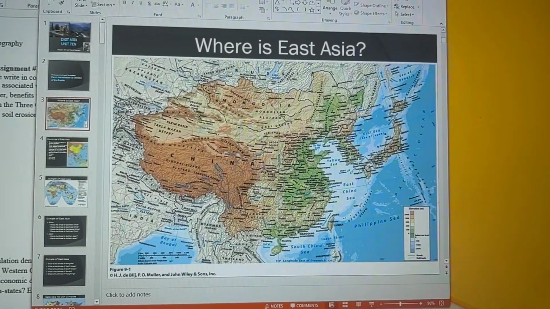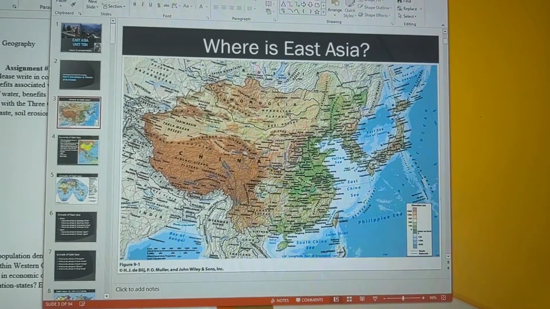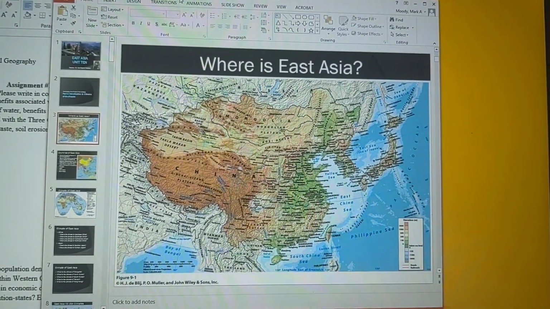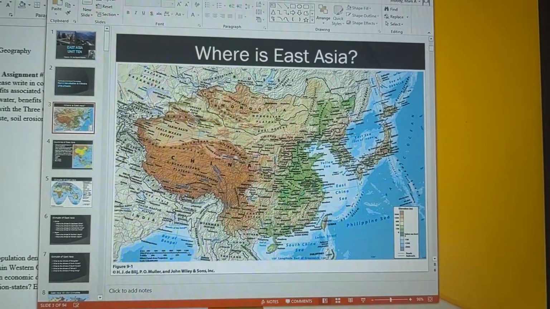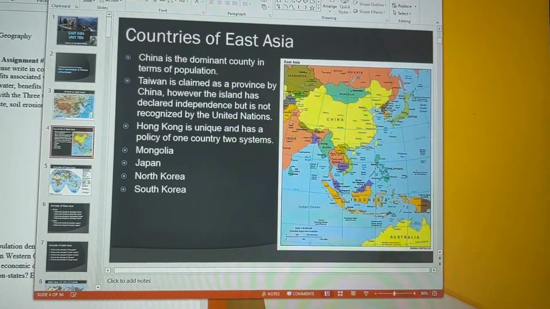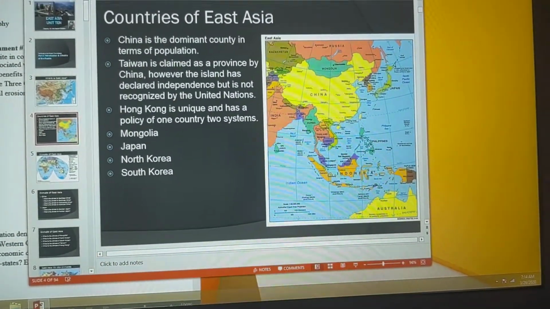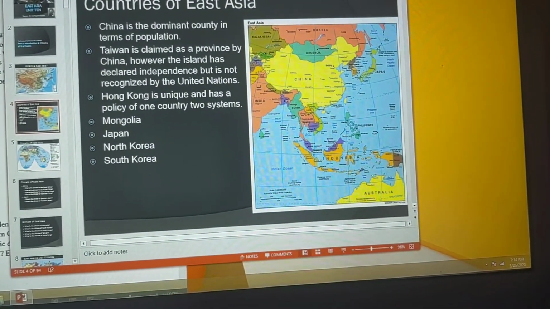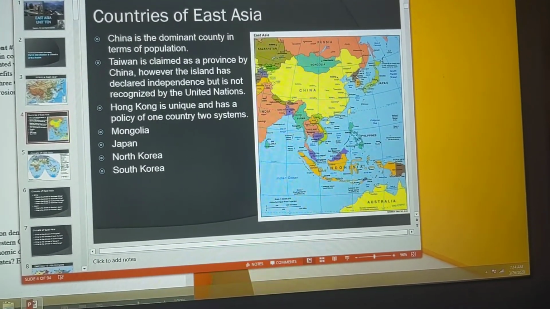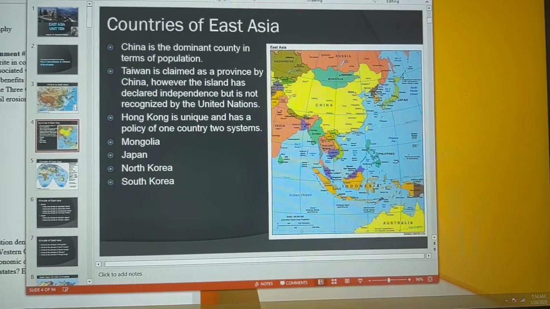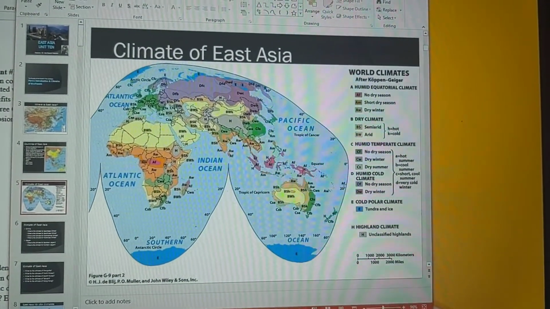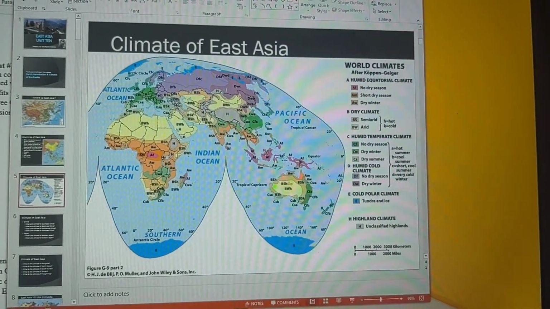So East Asia, you can clearly see that China is the dominant country, okay? And then Japan's dominant too, because of its economic power. And then you have Taiwan, South Korea, North Korea, and Mongolia. I think this map clearly shows it here. But again, China obviously is the dominant one, and Japan is also dominant in terms of its economics. If you notice with China, it has one of the most diverse climates in the world.